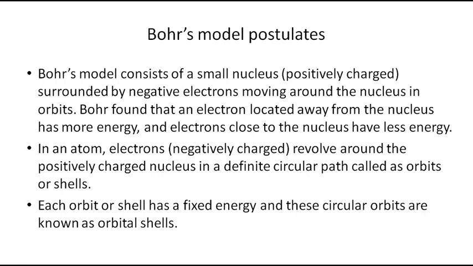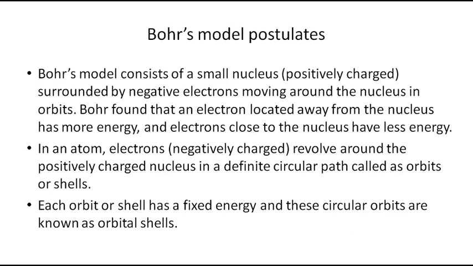Bohr's model consists of a small nucleus surrounded by negative electrons moving around the nucleus in orbits. And Bohr found that an electron located away from the nucleus has more energy, and the electrons that are closer to the nucleus have less energy.